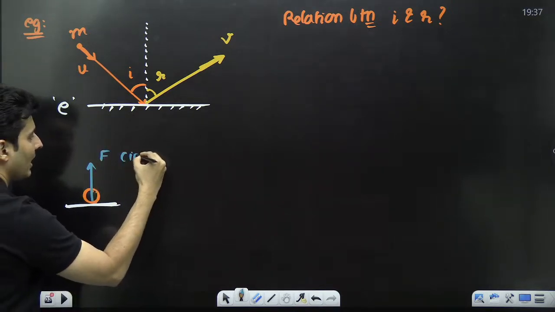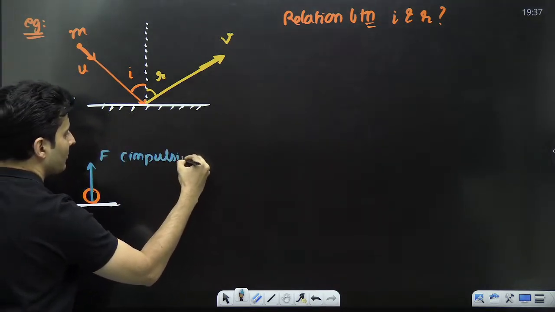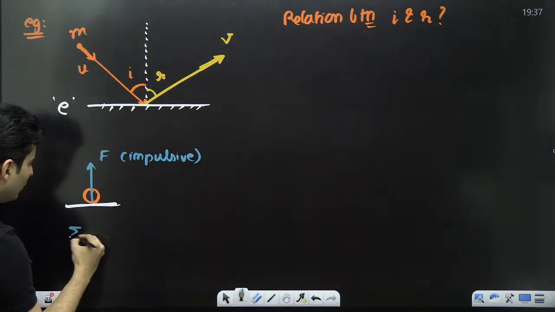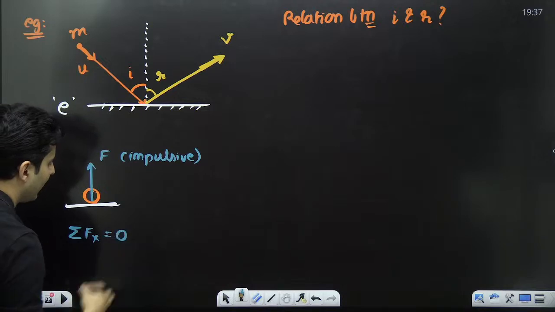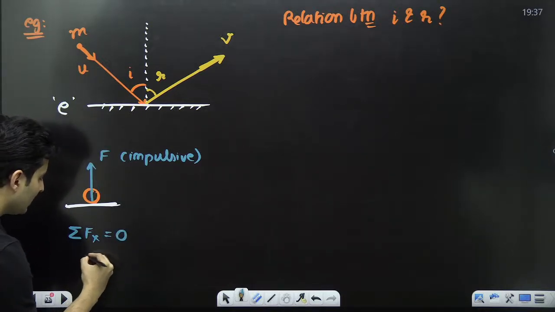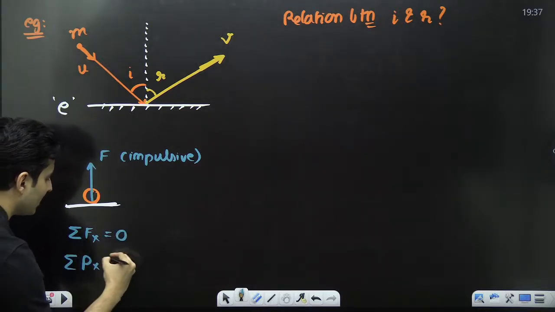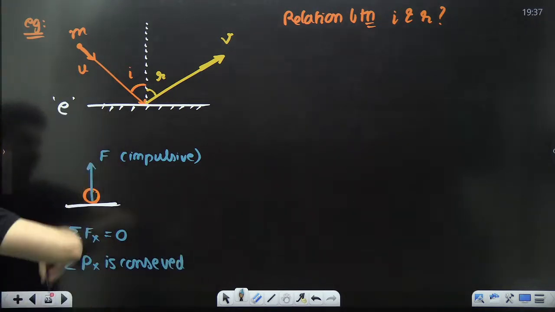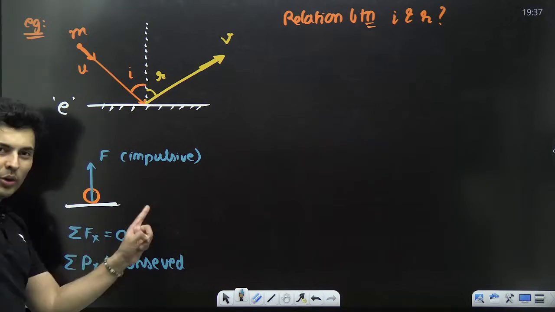This will be basically an impulsive force. So the force is in this direction, but there is no force in the x direction. So can I say the momentum in the x direction is conserved, but not in the y direction?